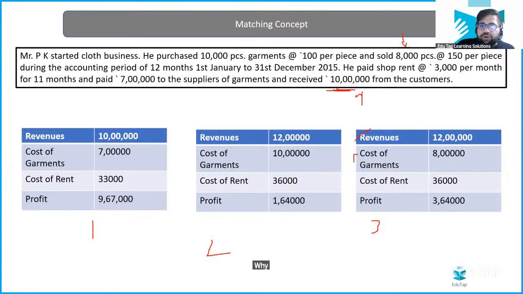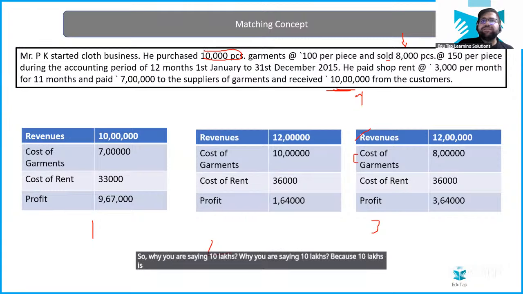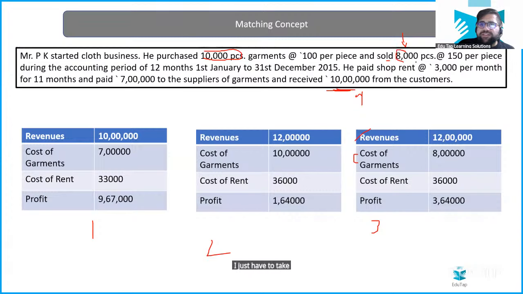Why we have taken cost of garments as 8 lakhs? Simply because you have to match the revenue with the expenses. So why are you saying 10 lakhs? Because 10 lakhs is on 10,000 pieces. I just have to take the cost price of 8,000 pieces. So 8,000 into 100 will be 8 lakh only.